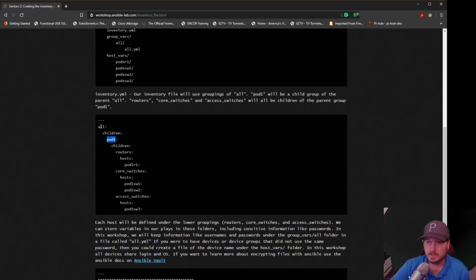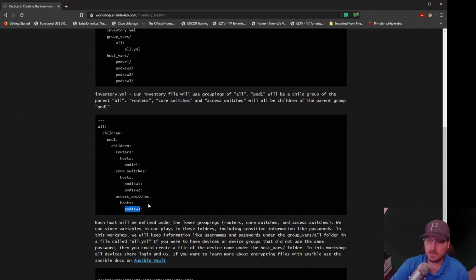So a child of all is pod 1, and then children of pod 1 are groups of devices: routers, core switches, and access switches. And under those groups, we're going to define the hosts. We're going to name those hosts based on what we would have named the devices. So in this case, the one router is going to be called pod 1 router 1. And then we're going to have 2 core switches, pod 1 switch 1 and pod 1 switch 2. These are the names of the devices.